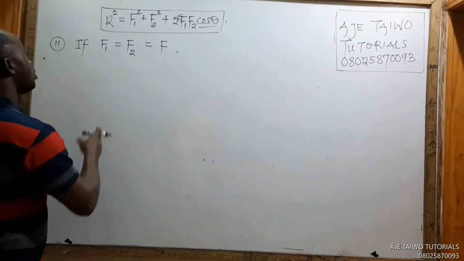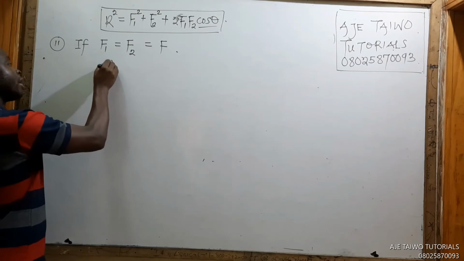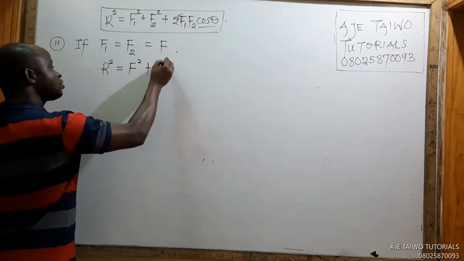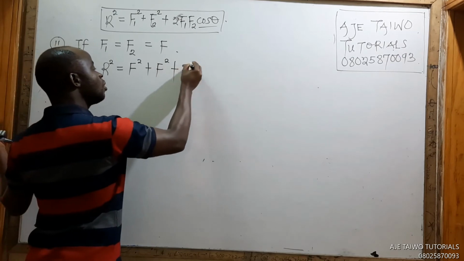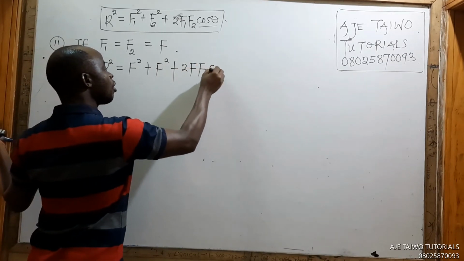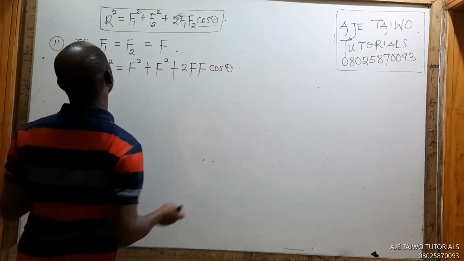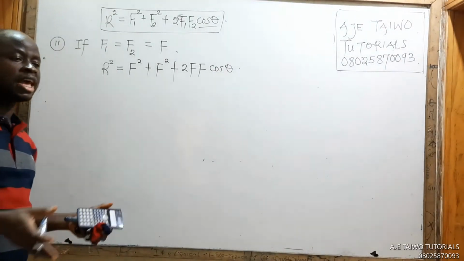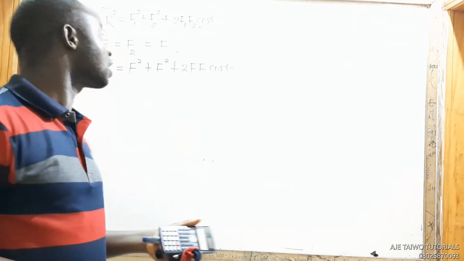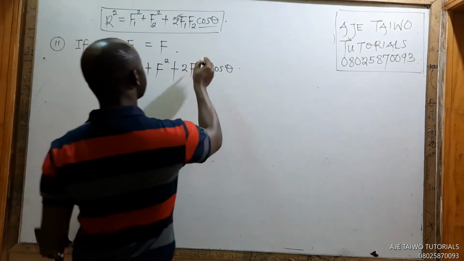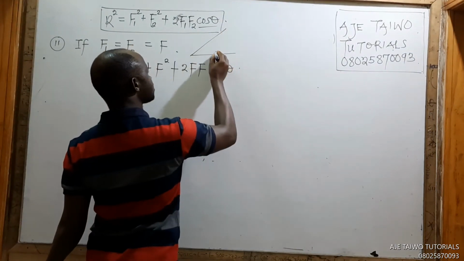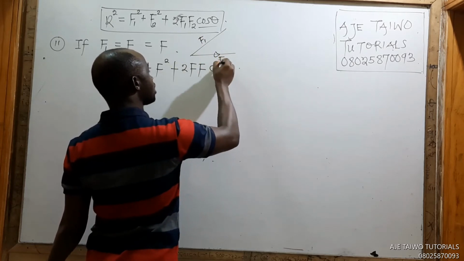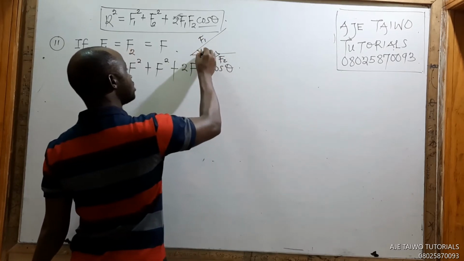So we have to put that our R squared equals F squared plus F squared plus 2FF cos theta, because they are now equal, but the angle between them is still theta. That means they are not perpendicular. They are still like this: F1 and F2 with angle theta.